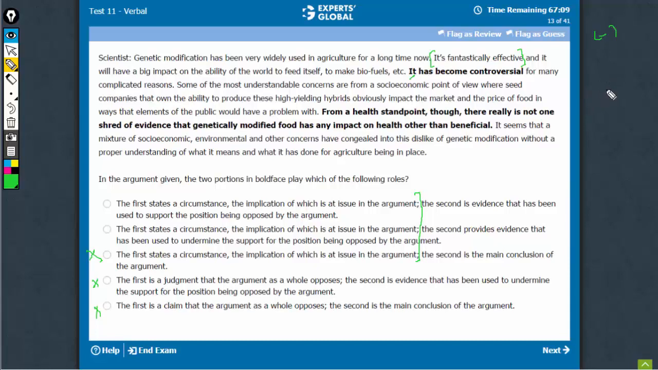But yes, that is what it is, that the argument and the second bold part, they are on the same side. So whatever the argument opposes, the second part will also oppose. Think of it like that. It becomes logically very clear. Now it's between A and B. The second is evidence that has been used in support. No, it has not been used in support. It has been used opposite what the argument is trying to oppose. So B is the right choice. This is a difficult one.